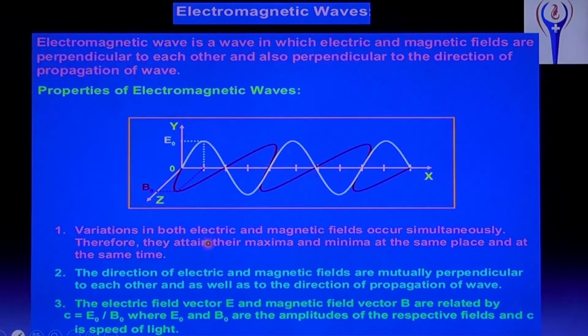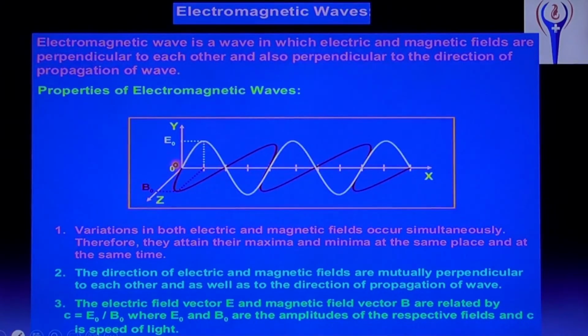And variation in both electric and magnetic fields occurs simultaneously. Variation means when the electric field reaches maximum E0, then at the same time the magnetic field reaches maximum B0. Then what is the phase difference? Like this also one time a question will be asked. What is the phase difference between E and B for electromagnetic waves? Both will reach maximum at the same time, both will reach 0 at the same time. Then what is the phase difference?